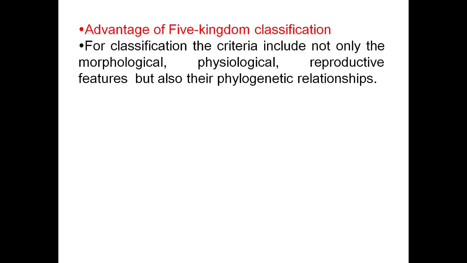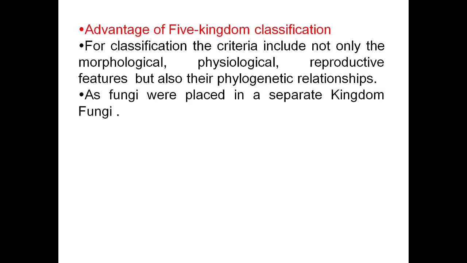Now there are some advantages of five kingdom classification. Let's discuss them. For classification, the criteria include not only the morphological, physiological and reproductive features, but also phylogenetic relationships, that is, their evolutionary relationships.